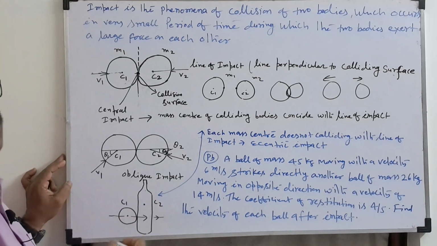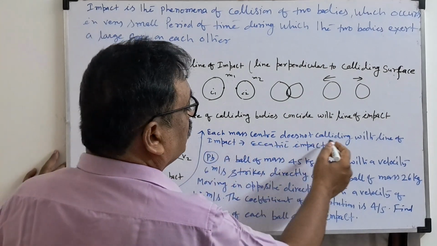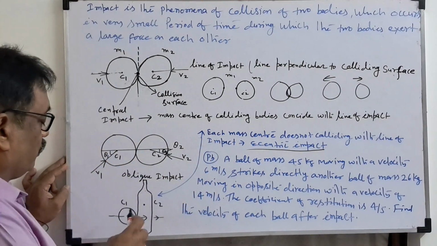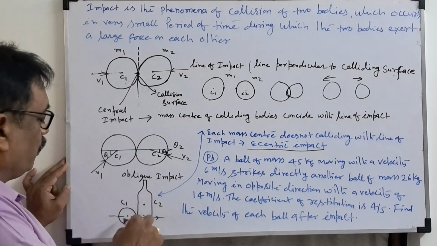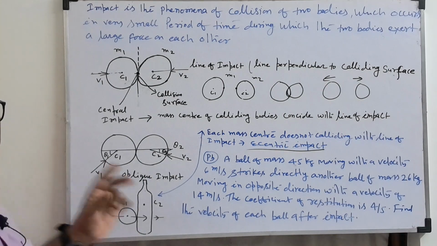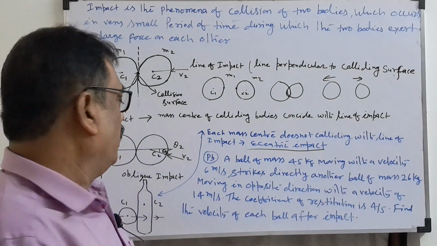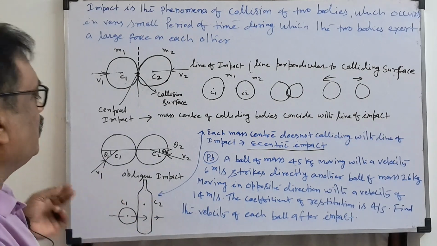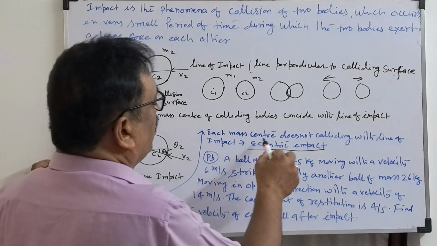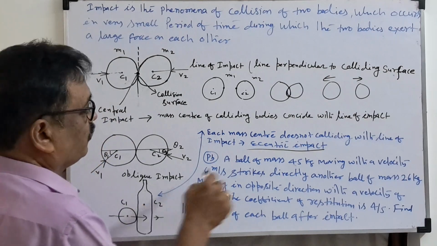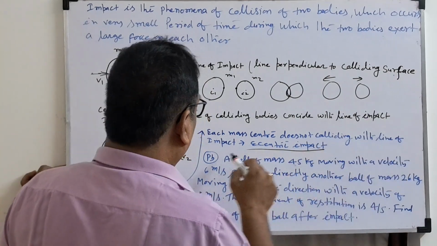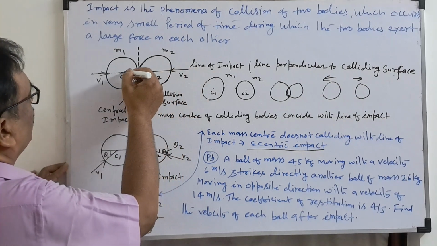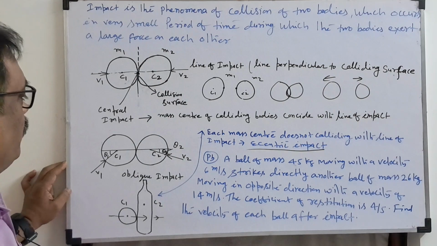This is eccentric collision. When the mass centers do not collide along the line of impact, it is known as eccentric impact. So mass centers C1 and C2 will not collide together. The best example is the cricket bat and ball. These two centers will never collide, it is very rare, nearly impossible. What is the line of impact? The line of impact means the line passing through the centers. This is known as the line of impact.